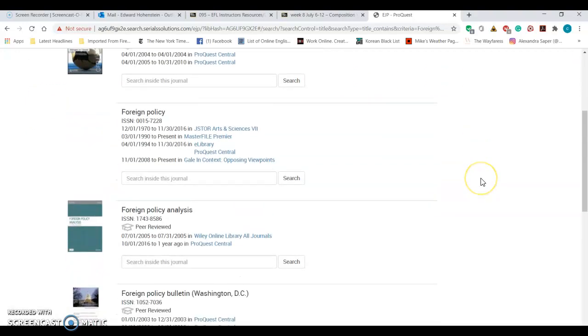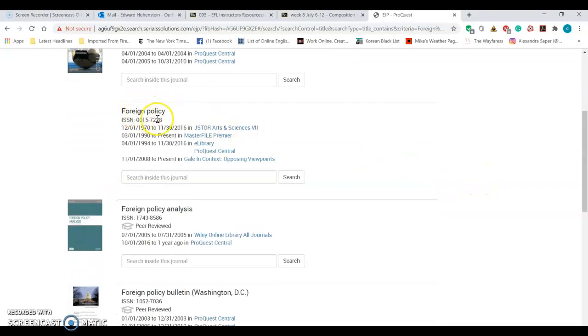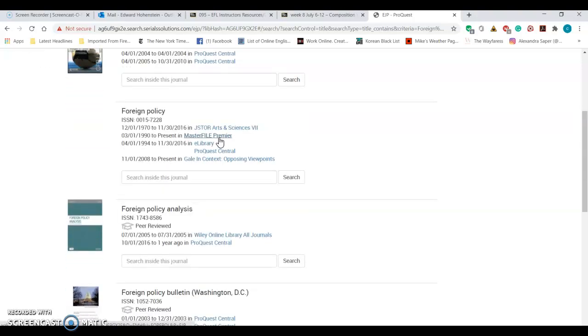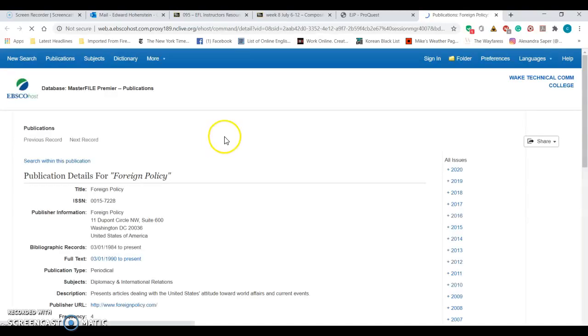And here are some journals here. Foreign Policy. This is one that I would use a lot. In fact, I would read a lot in my own research.